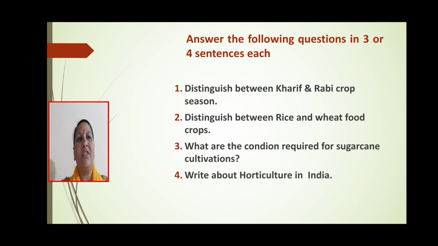Next question. Answer the following questions in 3 or 4 sentences each. Distinguish between Kharif and Rabi crops. Distinguish between rice and wheat food crops. What are the conditions required for sugarcane cultivation? Then fourth one, write about horticulture in India.